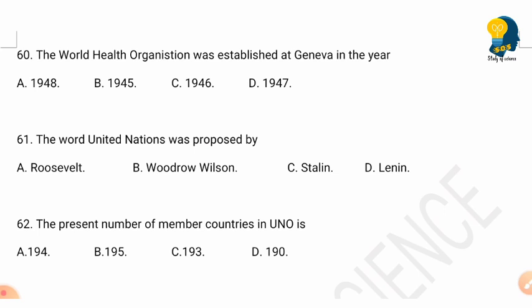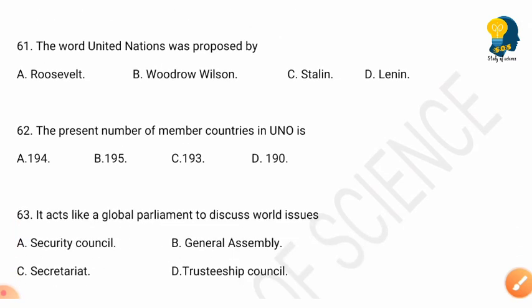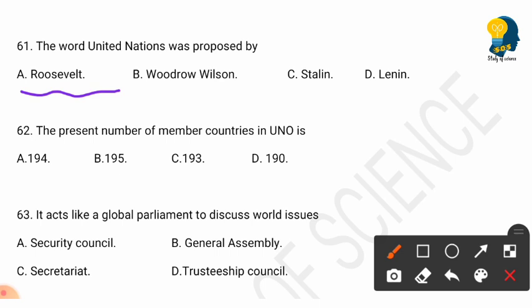Options are in the year 1948, in the year 1945, in the year 1946, in the year 1947. So here the right answer is in the year 1948, the World Health Organization was established at Geneva. The next question is, the United Nations was proposed by. The options are Roosevelt, option B Woodrow Wilson, option C Stalin, option D Lenin. Some of them will also spell it differently. So it depends again. The right answer here is option A, Roosevelt.